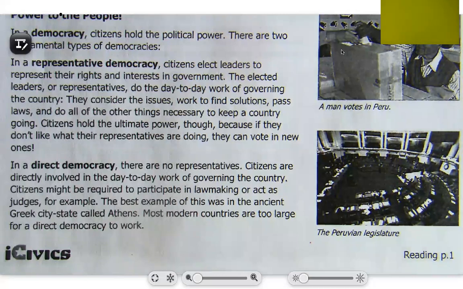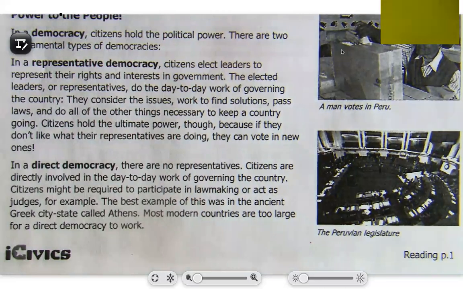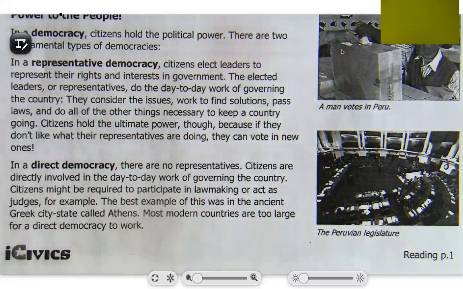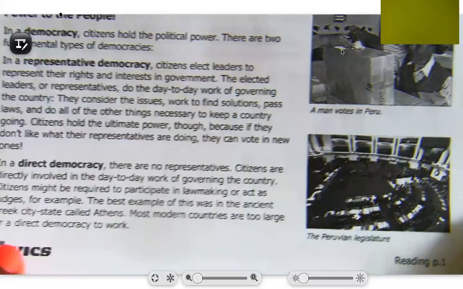So the difference between a direct democracy and a representative democracy is that a direct democracy does not have representatives. In a representative democracy, there are people representing you. In a direct democracy, there won't be. And one of the reasons they don't use direct democracy anymore is because countries are too large now for it to work efficiently. Let's turn the page.